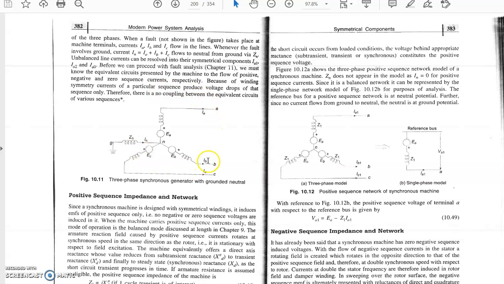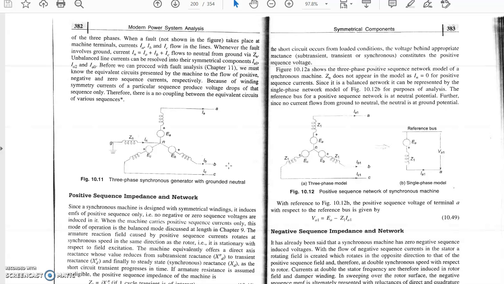Current is IA, IB, IC and the phase induced EMFs are EA, EB, EC, and we have assumed that a fault will occur at any terminal, phase A or phase B or phase C. In that case, the current will become unbalanced, or the current will resolve into three components.